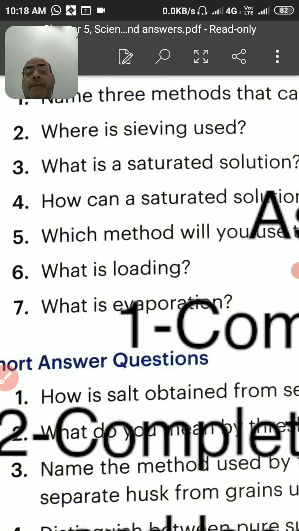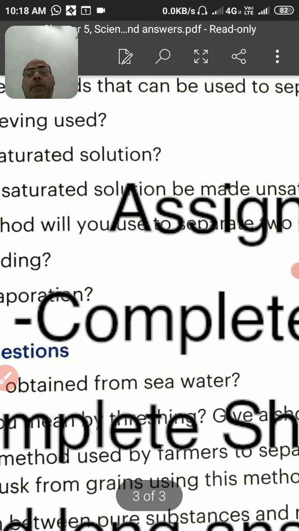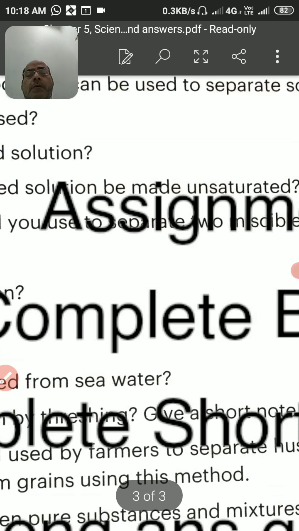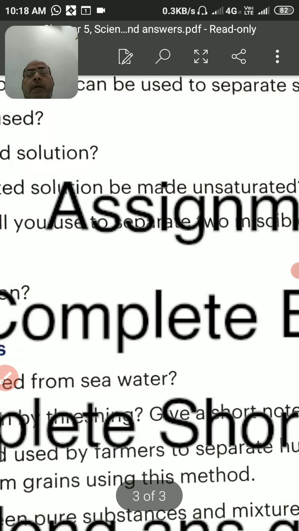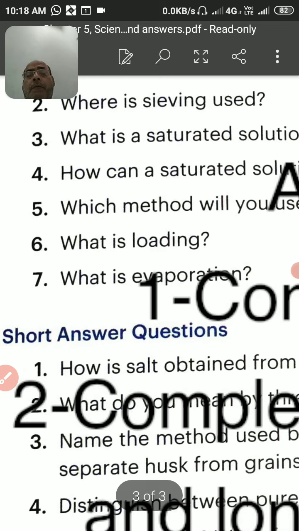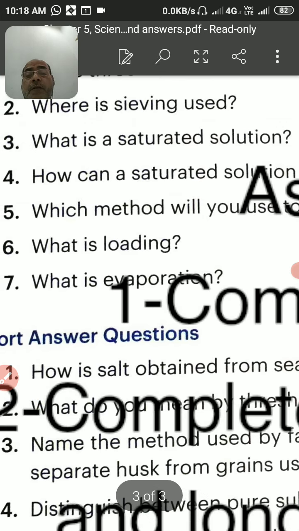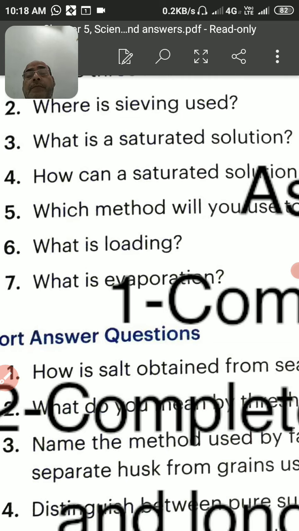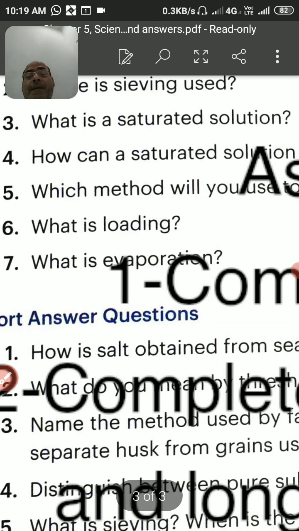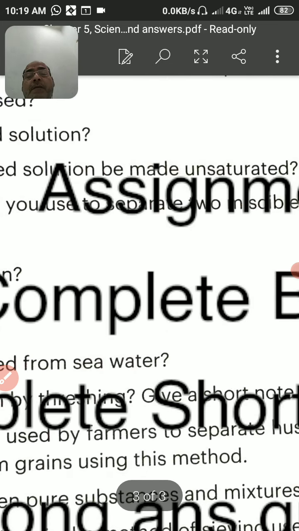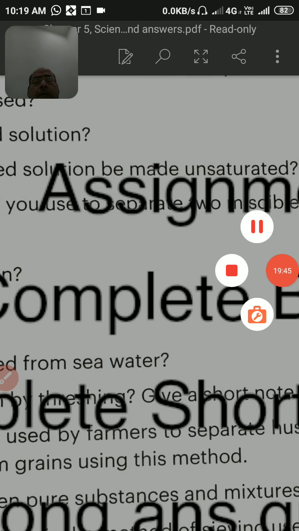Now question number 5, which method will you use to separate insoluble liquid? What is loading? Loading is the process in which the addition of heavier particles so that the lighter particles get settled down, get sedimented. So that is the loading. What is evaporation? Evaporation is the process by which the fluid gets evaporated in the form of gas, from the form of liquid.